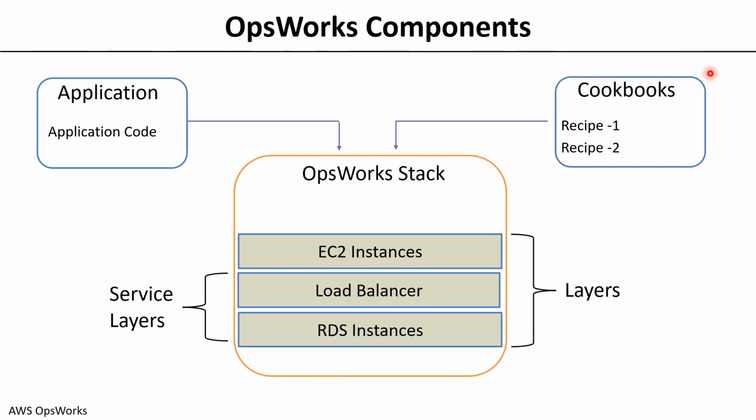So cookbooks specify the configuration required in your OpsWorks stack. But imagine a situation where you have hundreds of servers, multiple load balancers, and a few RDS instances. Is it feasible to write the entire configuration in a single file and reuse that? It may not be the right approach. What you probably want to do is write specific configurations and separate them, right? And this is what a recipe does.